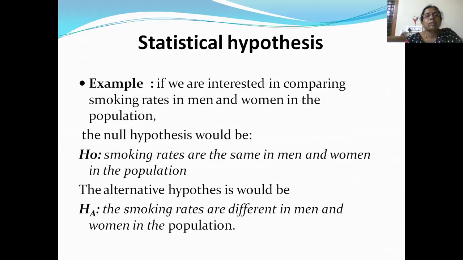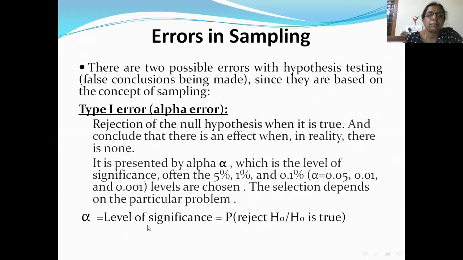For example, if you are interested in comparing smoking rates in men and women in the population, how will you set up the null hypothesis? The study here is comparing the smoking rates in men and women. The null hypothesis will be that there is no difference, that means the smoking rates in men and women in the population are the same. The alternative will be that there is a difference in the smoking rate in men and women. So H0: smoking rates are the same in men and women in the population. Alternative H1: the smoking rates are different in men and women in the population.